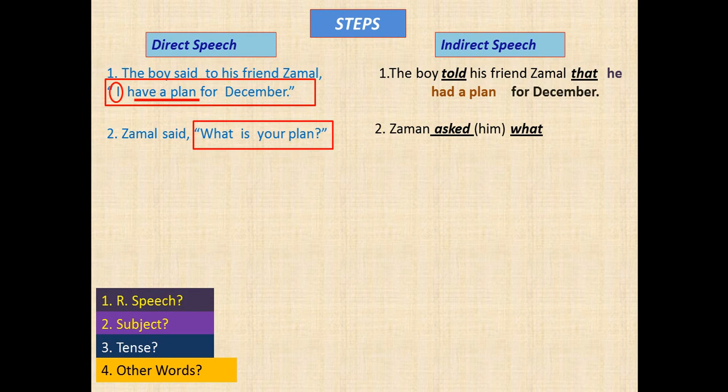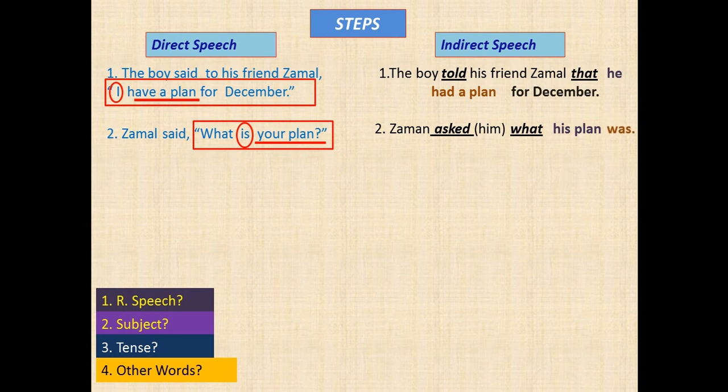Now the subject of the speech, your plan, becomes his plan. You know that your is second person, which is replaced by the object of the reporting verb. So your becomes his. Now what about the tense of the speech? It is present simple and it will be past simple. Finally, it becomes his plan was.